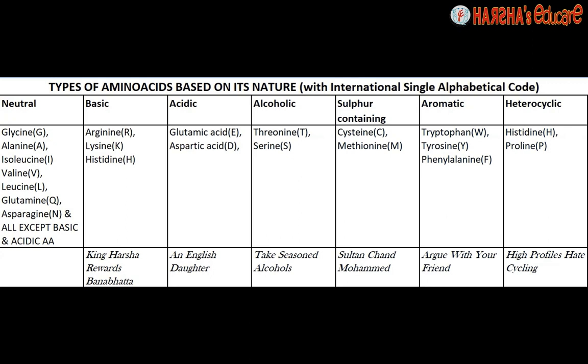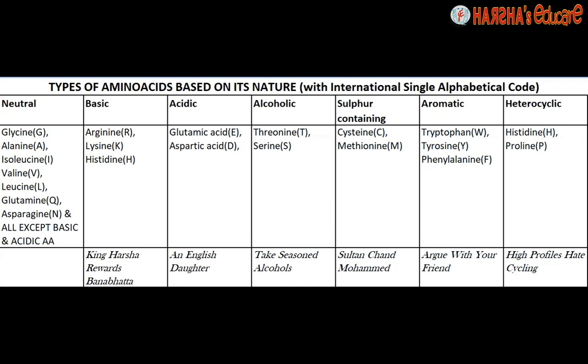King Harsha rewards Banabhatta. K for lysine, H for histidine, R for arginine, and Banabhatta, BA for basic. An English daughter: A for acidic, E for glutamic acid, D for daughter.